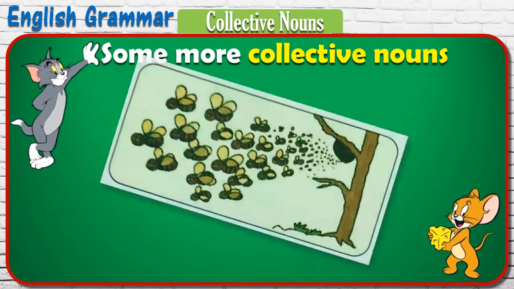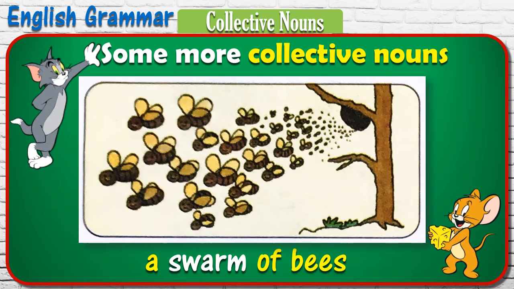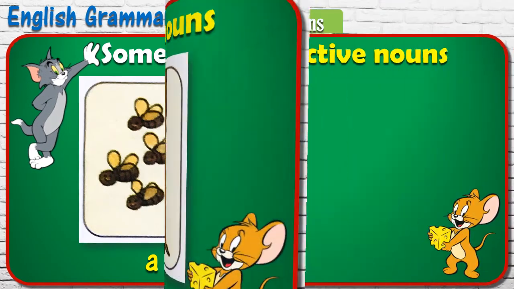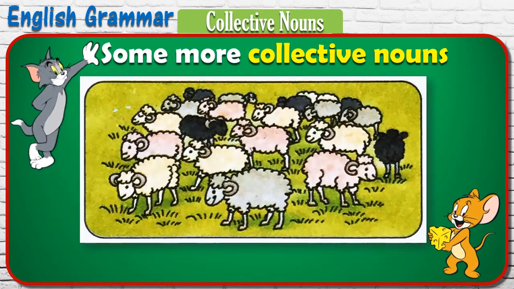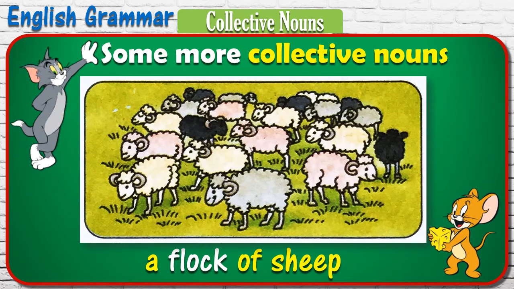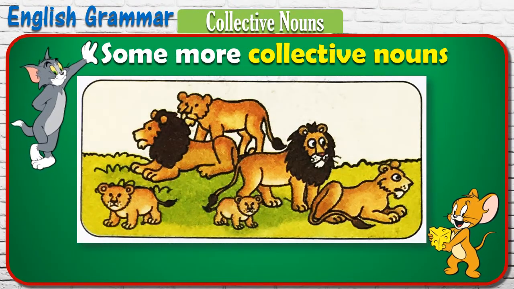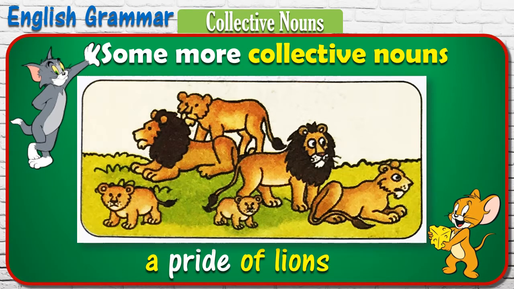The collective noun for a collection of bees is called a swarm of bees. A flock of sheep is a collective noun for a collection of sheep. The collective noun for many lions together is called a pride of lions.